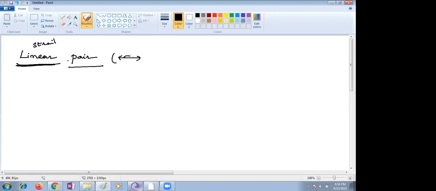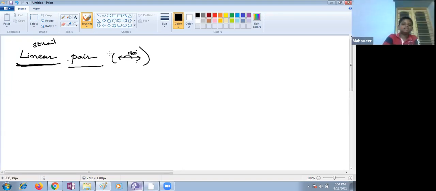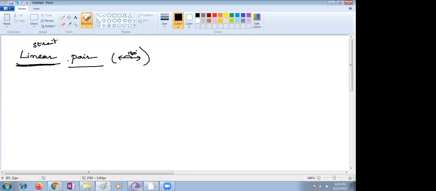The name itself says straight. What is a linear pair? The angles should be adjacent, and the angles should be supplementary.